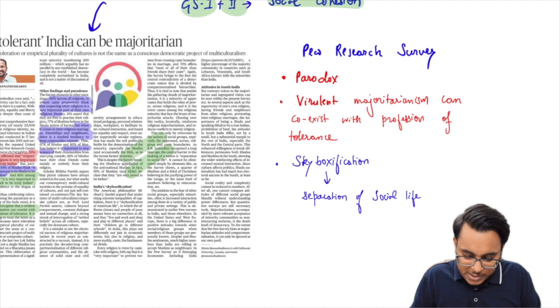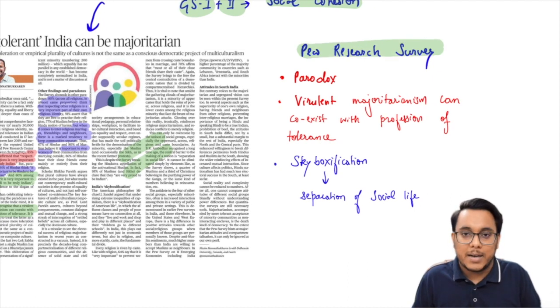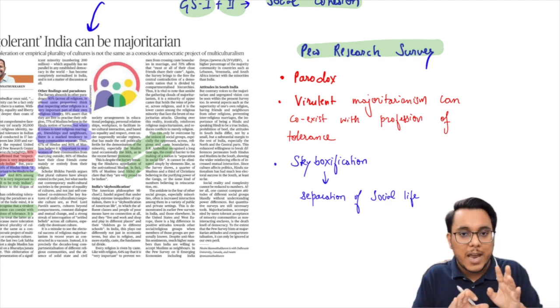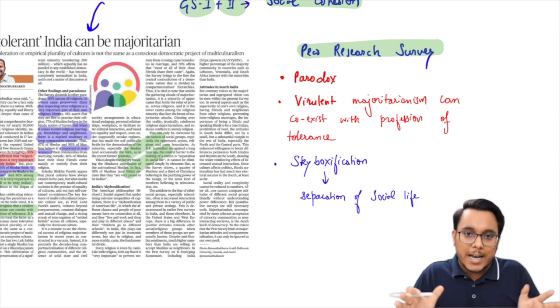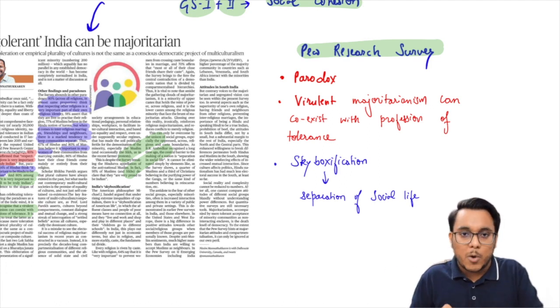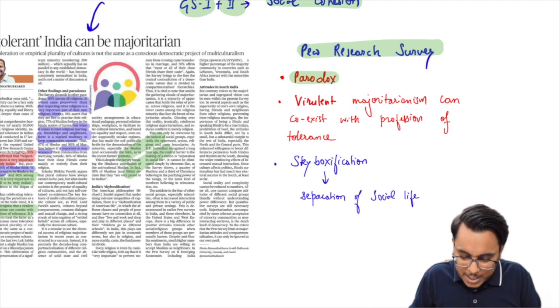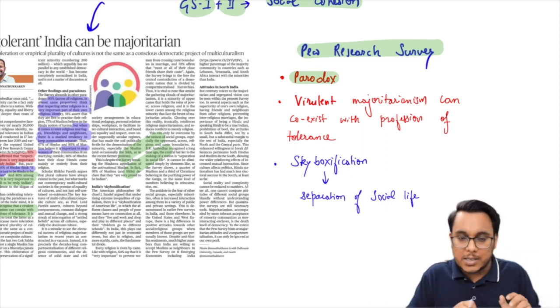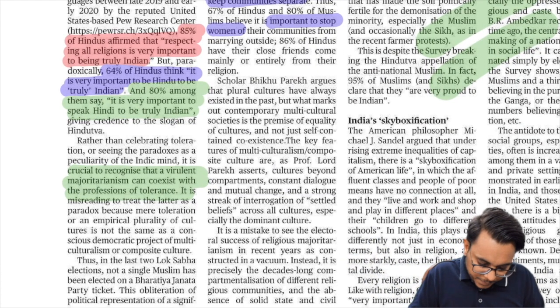Now guys, in this article it has been said that recently the Pew Research survey has been conducted on the topic of tolerance in India. Already, guys, we have discussed it two times. In one of the Indian Express articles, we also saw in a detailed way what this survey was. However, we will again see the highlights. So guys, this Pew Research survey has first of all highlighted that in India a kind of paradox exists. How this paradox exists, we'll understand with the help of certain data.